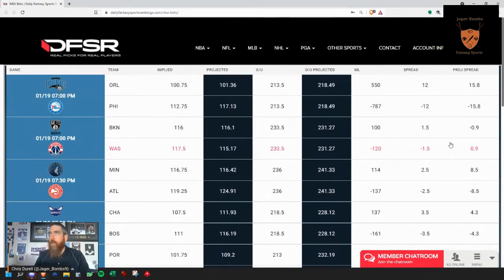So what I generally look for is like a 5-point gap, where I start wanting to dig in a little bit more. For instance, this is only about 4 points, but Philly is a -12 favorite at home versus the Magic. The system has them as a -15.8 favorite. So betting Orlando would be a good bet here, according to the system. Again, I like to look for spreads of 5 or more.